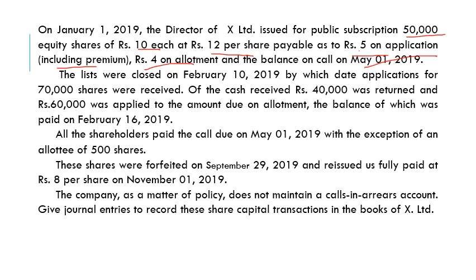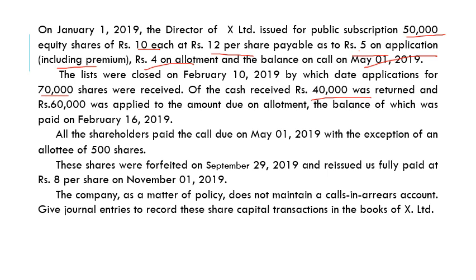The lists were closed on February 10, 2019, by which date applications for 70,000 shares were received. The company issued 50,000 shares, they got applications for 70,000 shares. So they got an excess application of 20,000. Of the cash received, 40,000 rupees was returned and 60,000 rupees were applied to the amount due on allotment. So the balance 60,000 is adjusted towards the allotment.